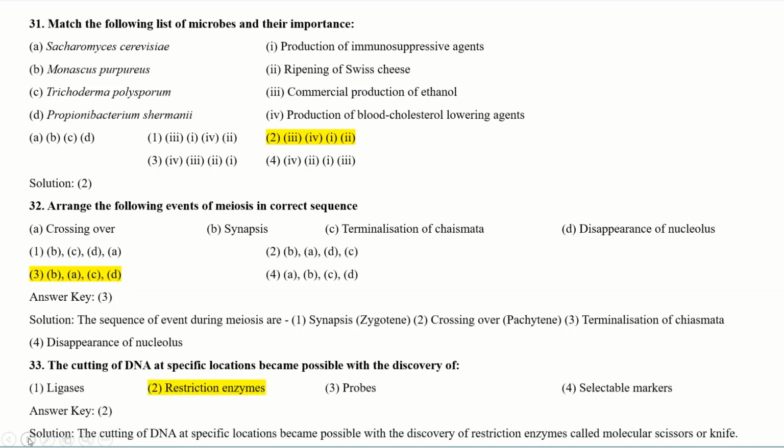See the next question. The cutting of DNA at a specific location became possible with the discovery of. You should know the different uses of enzymes related to the DNA, so you can find the correct answer of this question. And the correct answer for this question is option number second, restriction enzyme. Because the cutting of DNA at a specific location became possible because of the discovery of restriction enzyme, which allows to cut DNA at particular sites.